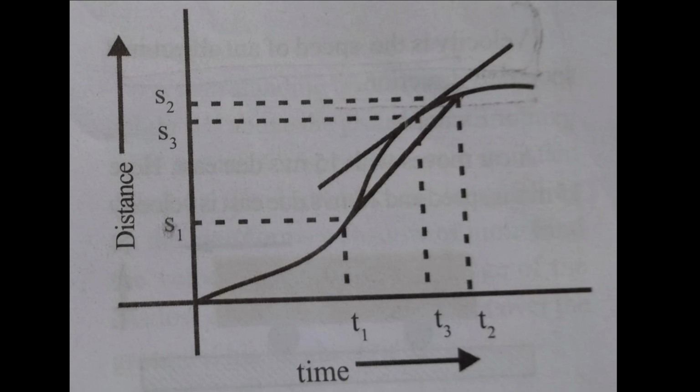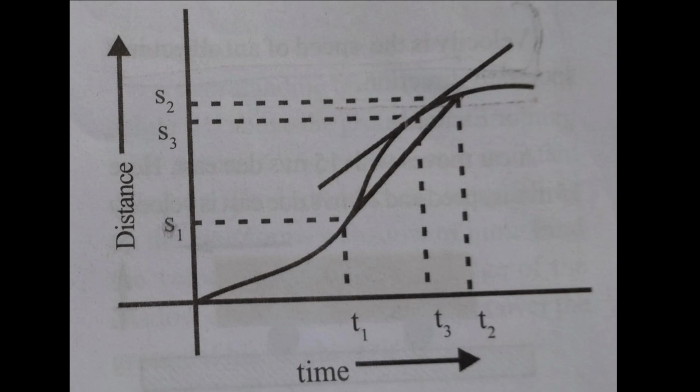We can describe the motion of a car moving along a straight road with varying speed using a distance versus time graph. Along the horizontal axis, we plot the time in seconds, and along the vertical axis, the distance covered in meters.